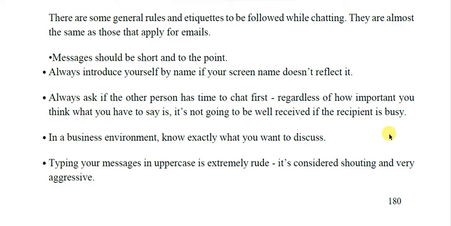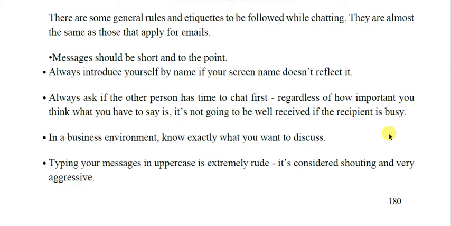Always ask if the other person has time to chat first. Regardless of how important you think what you say is, it's not going to be well received if the recipient is busy. So we first ask, are you free to chat? I have some important message to give you. Then wait for his answer. Then you should type the message.